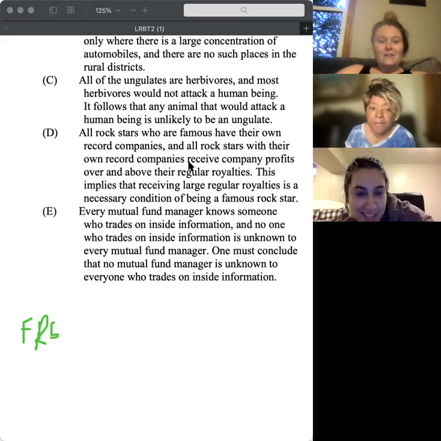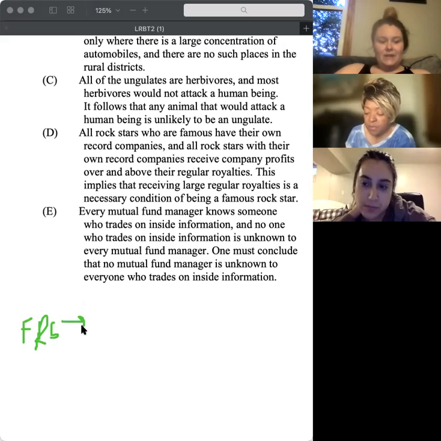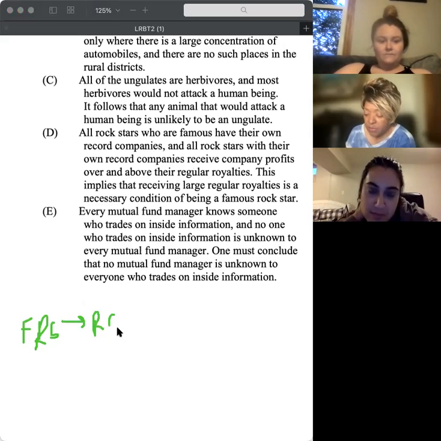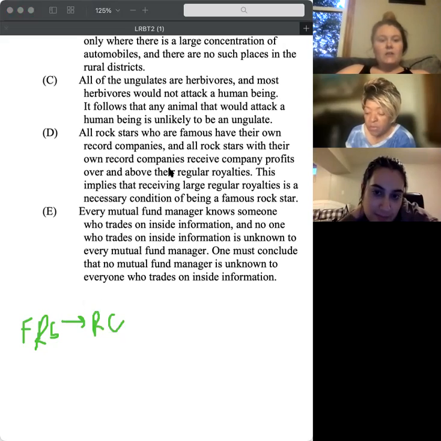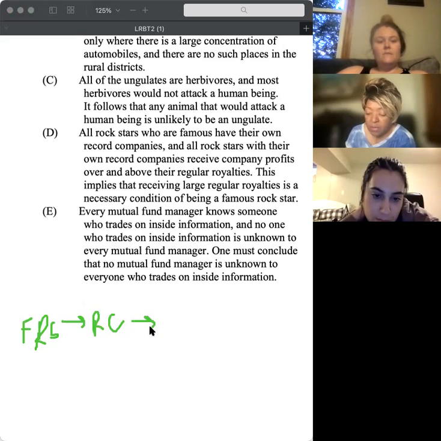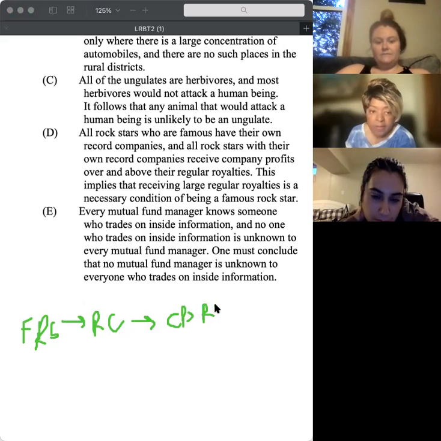So if you're a famous rock star, you have your own record company. And all rock stars with their own record company receive company profits over and above the regular royalties. So company profits are greater than your regular royalties.